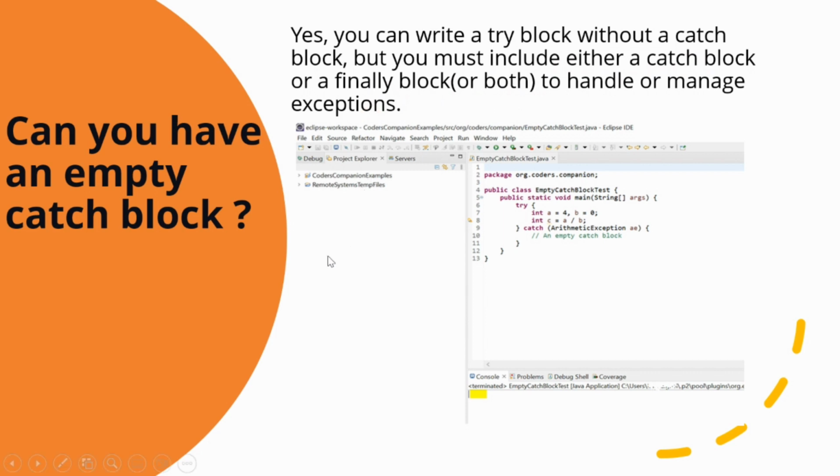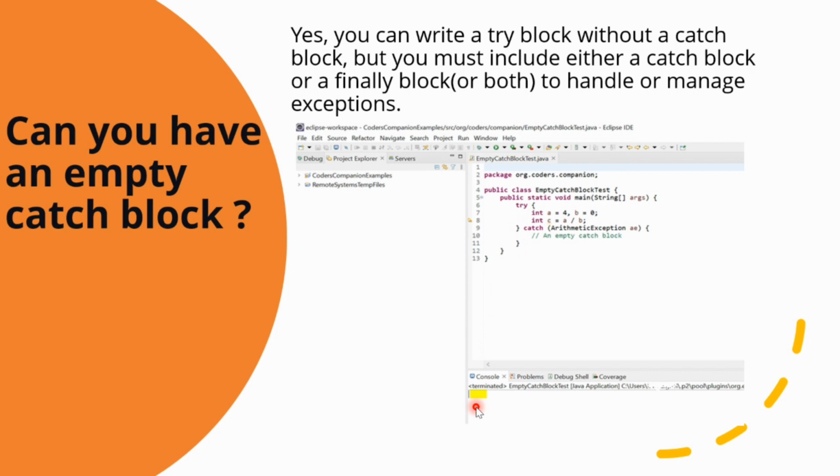Generally, the try block has the code which is capable of producing exceptions if anything goes wrong in the try block, for instance, a divide by zero or a file not found error. It will generate an exception that is caught by the catch block. The catch block catches and handles the exception. If the catch block is empty, like here it is empty, right? Then we will have no idea what went wrong within our code. So when you execute this program, the catch block catches the exception but doesn't print anything in the console. See, it is empty. So this makes the user think that there is no exception in the code.